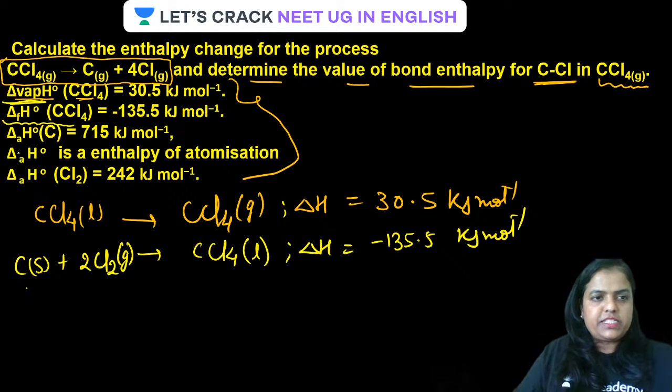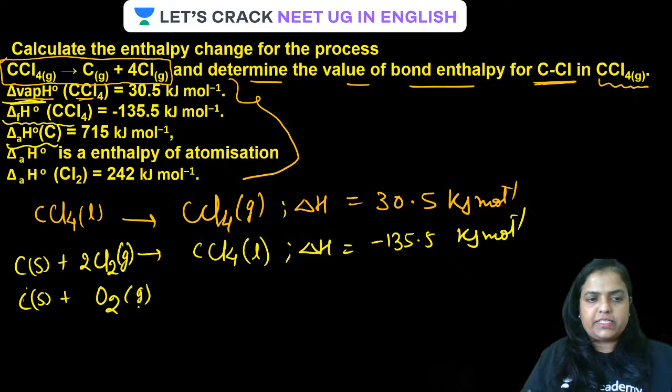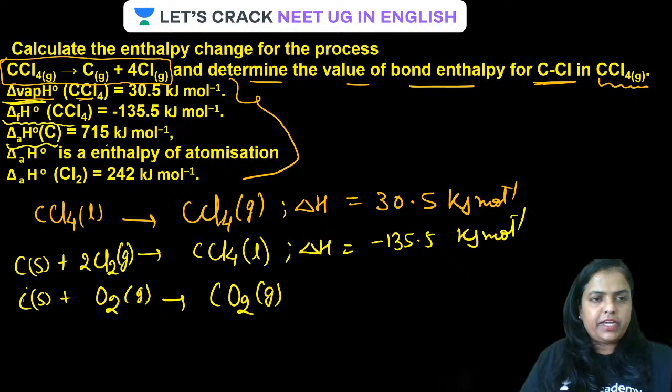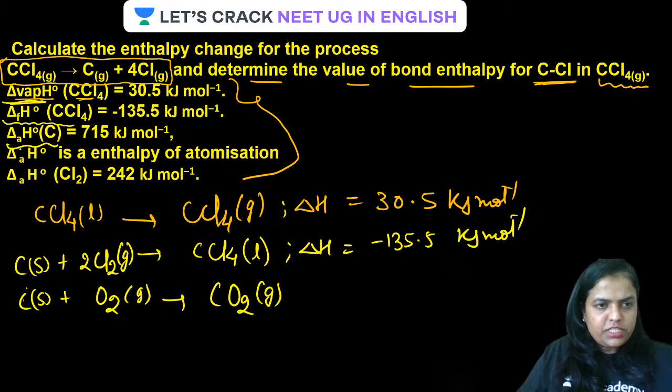Now the next one is heat of combustion. Guys, heat of combustion is represented by the equation O2 gas will give you CO2 gas. Is that clear? If it is heat of combustion, remember, the value is 715. All clear, guys? Now this is actually A, not heat of combustion.